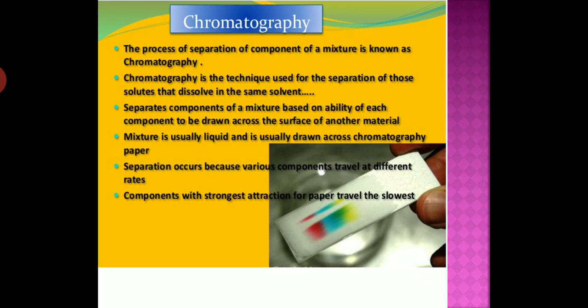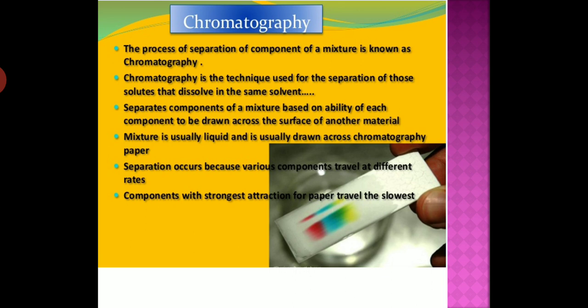at the center of the line. Let us try. Now student, lower the filter paper into a jar or test tube containing water so that the drop of ink on the paper is just above the water level. Understand? You can find this activity on page number 21 in the NCERT book.